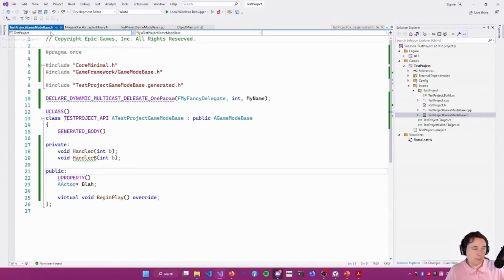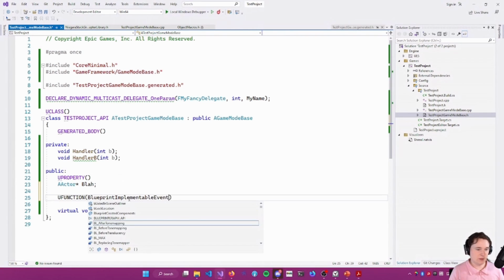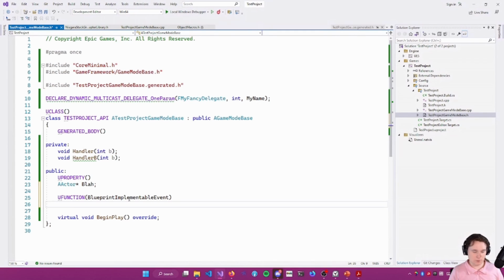Yes. All right, and they basically work the same, and you can use them in blueprints. There is also UFUNCTION BlueprintImplementableEvent, and I'm going to have to remember off the top of my head how we do this. So please bear with me.